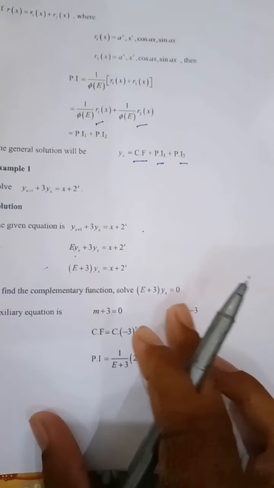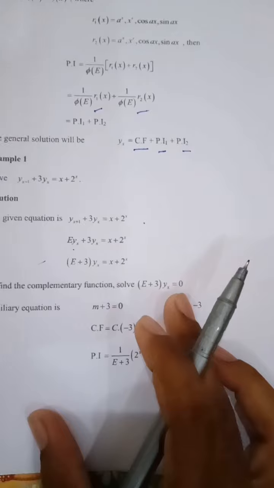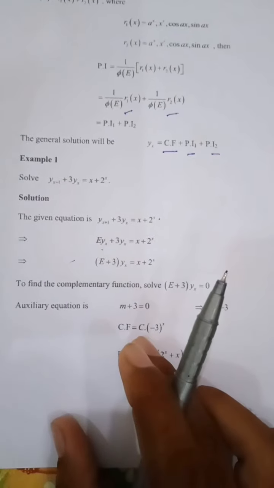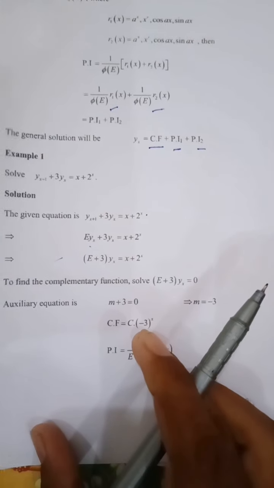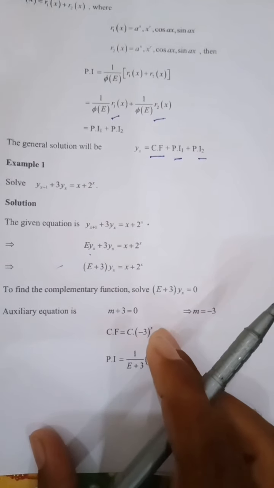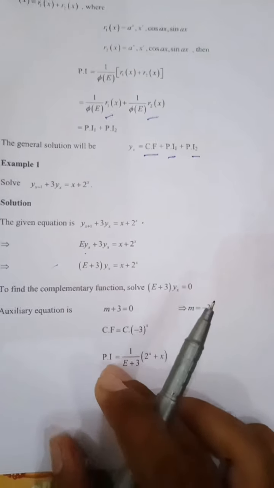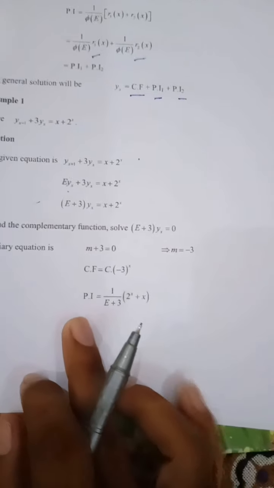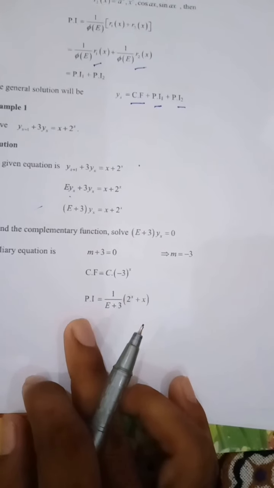The complementary function, we put it equal to 0 and we find the value of m by the auxiliary equation. Here m is equal to minus 3. The complementary function is equal to c times m raised to power x. Here m is equal to minus 3 raised to power x. Now we find the particular integral of the above equation. The particular integral is 1 over E plus 3 into 2 raised to power x plus x.